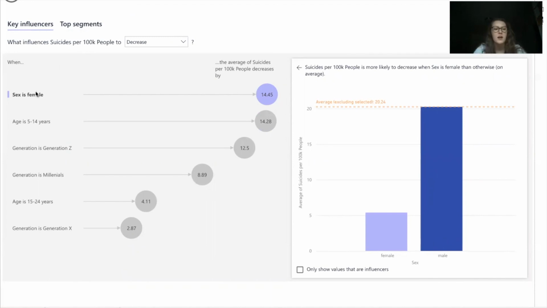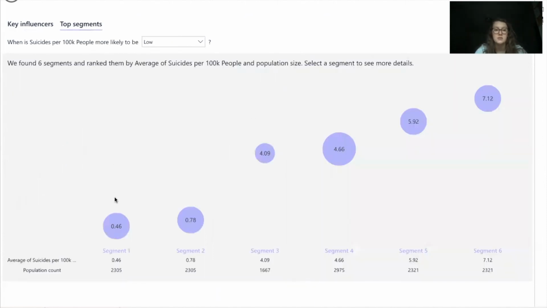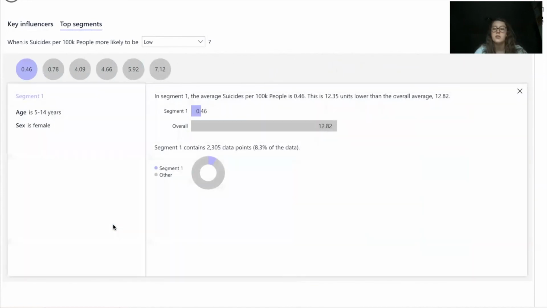So here we can see that if the sex is female, if their ages are 5 to 14, if they're part of Gen Z, which matches up with that age range, millennials, ages 15 to 24, as well as Gen X, are all in this area of having a lower risk of dying by suicide. We can also look at these segments this way. So here we're looking at ages 5 to 14, and the sex is female, and we can see that this average is 0.46, and this is 12.35 units lower than the overall average that's at 12.82. So that's the key influencers report.